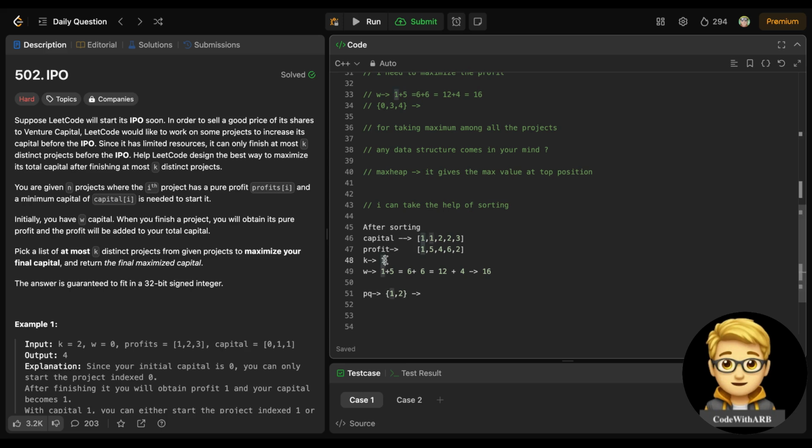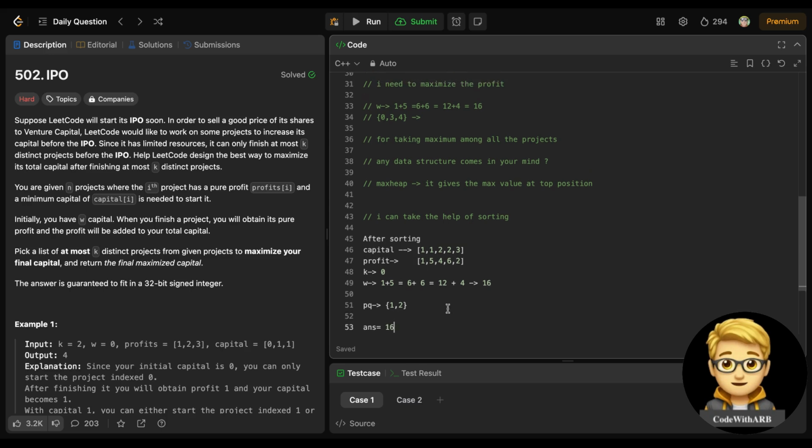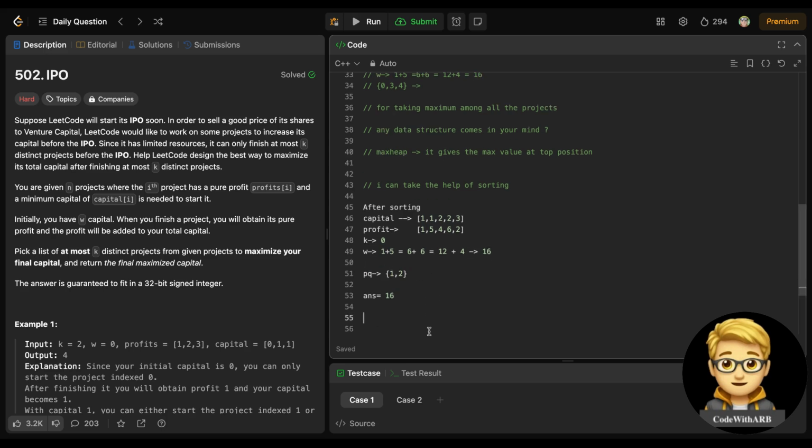Now this k becomes 0, it means I can't choose any more projects. So this 1 and 2 will not be chosen, they are left out, right? So our answer is 16. So the sorting helps us to choose the number of projects by seeing the wealth, right? And the priority queue helps us to determine the maximum profit among the chosen projects, right? So this question has now become simple.